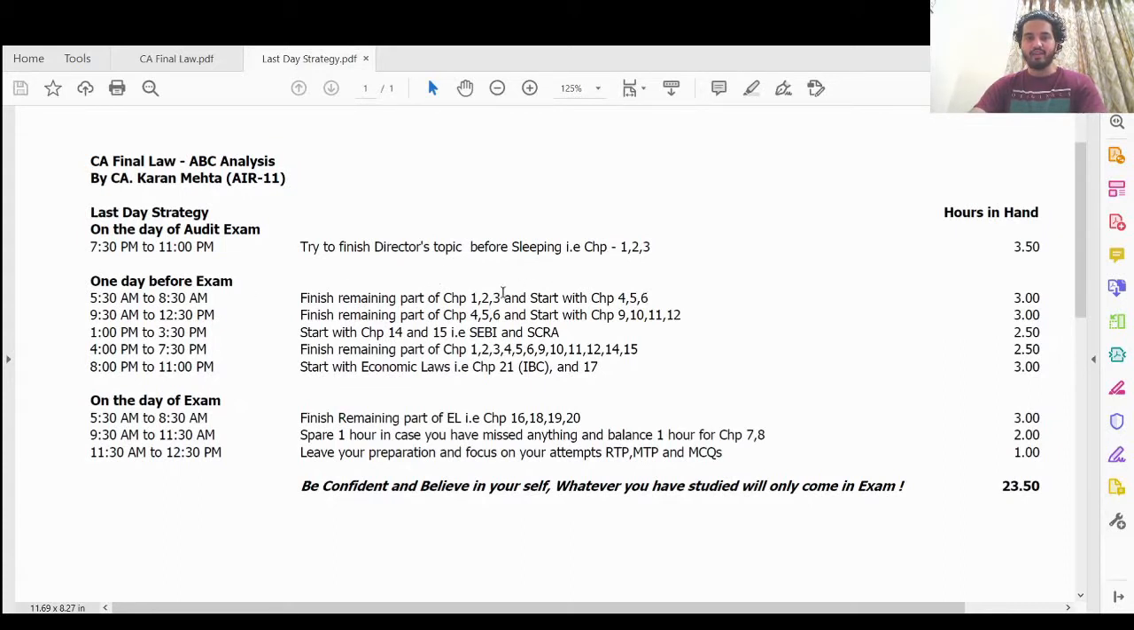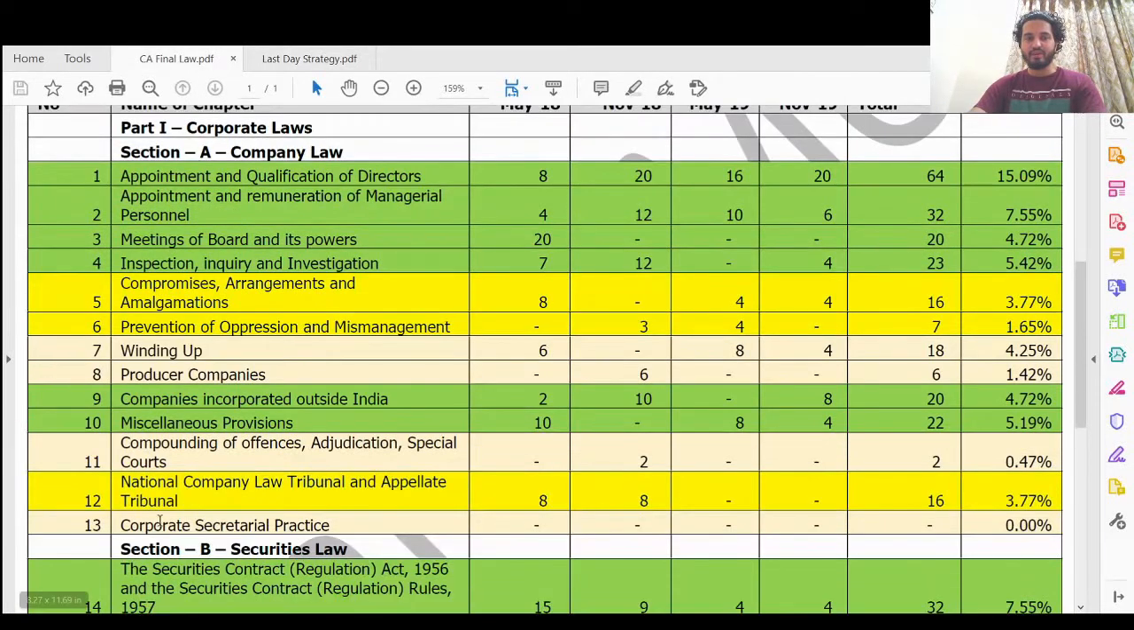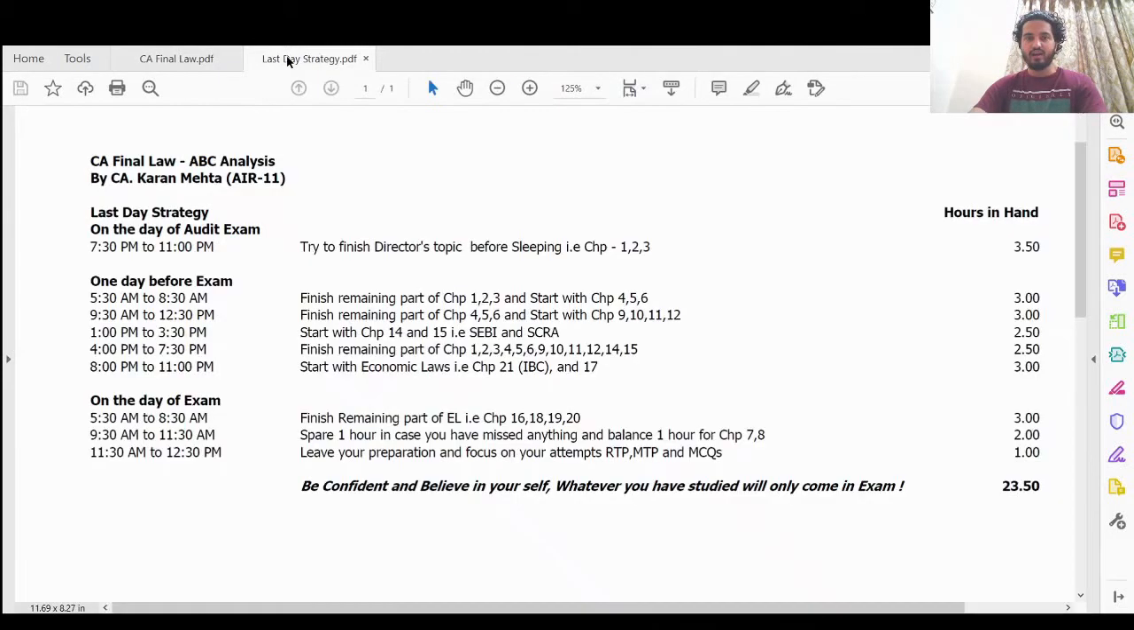I had planned that I will finish chapter number 4, 5, 6 and the remaining part of 1, 2, 3 in 3 hours. Then I'll take a break from 8:30 till 9:30, have my breakfast and get ready. And from 9:30 till 12:30 p.m., my strategy was to finish the remaining portion of 4, 5, 6 and then start with 9, 10, 11, 12. So by 12:30 I had almost completed my company law. I have left the C category chapters because I will focus on them in the end.